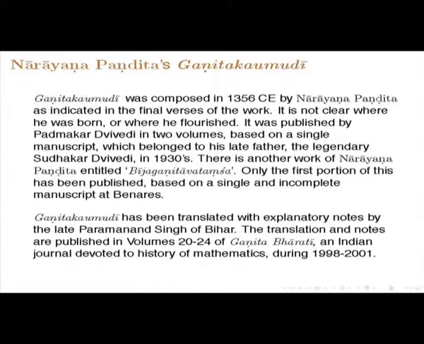It was published in these volumes of Ganita Bharati, a journal of Indian mathematics, history of mathematics. History of mathematics could include mostly Indian, but history of mathematics in other cultures also is there in this. It is completely devoted to that history, and he published this between 1998 and 2001. So, it is a very big work.